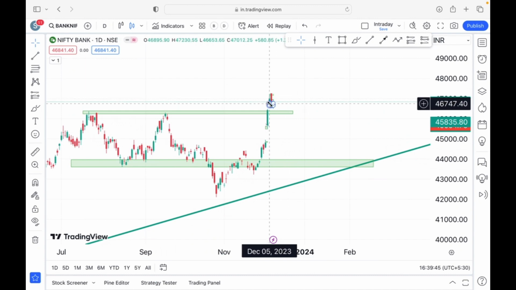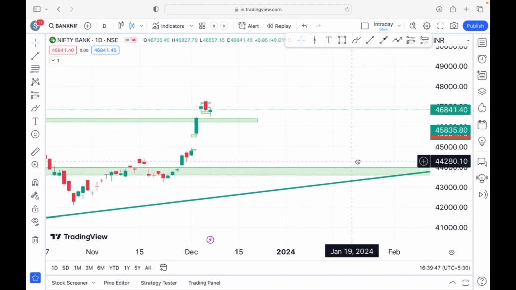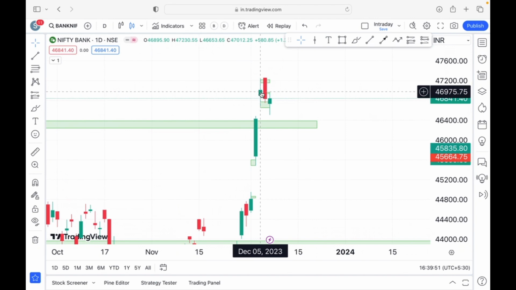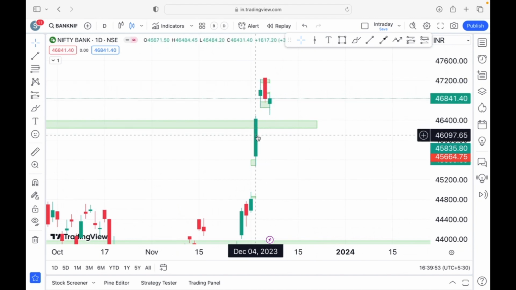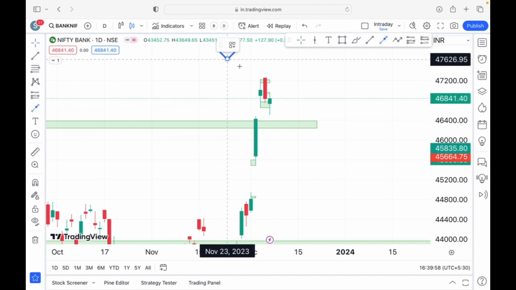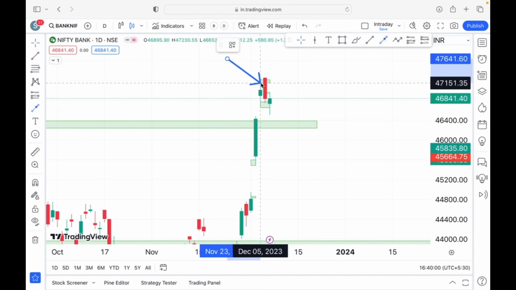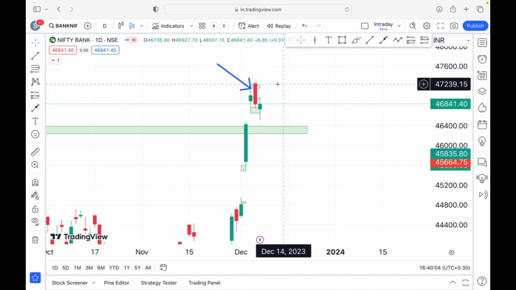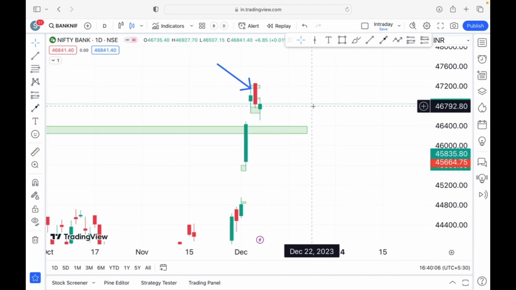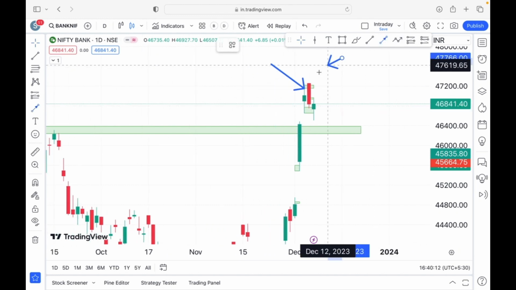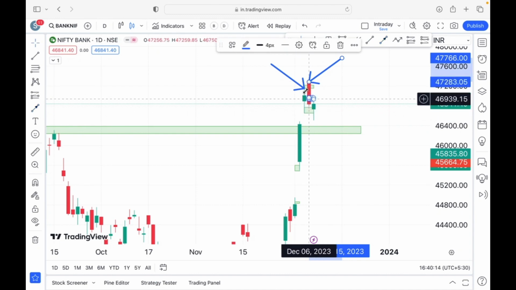But December 5th is when it started showing some signs of weakness. So this is the December 5th candle. Each candle here represents the entire day's price action. On this day we said that it has formed a spinning top, so we may see some correction, and that is what happened yesterday. Yesterday, after seeing this range in the Bank Nifty and after the close, these two candles put together have given us a bearish engulfing pattern.